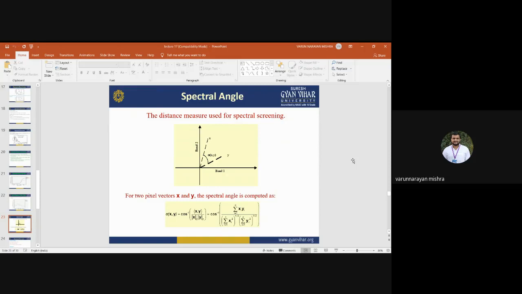So depending on the spectral angle, we come to know what is the difference between two spectral responses from two different bands. For two pixels, we can calculate the spectral angle. That spectral angle is computed using this formula, and on the basis of this formula, we come to know whether two spectral bands are having similar values or different values. This is all about the spectral angle.